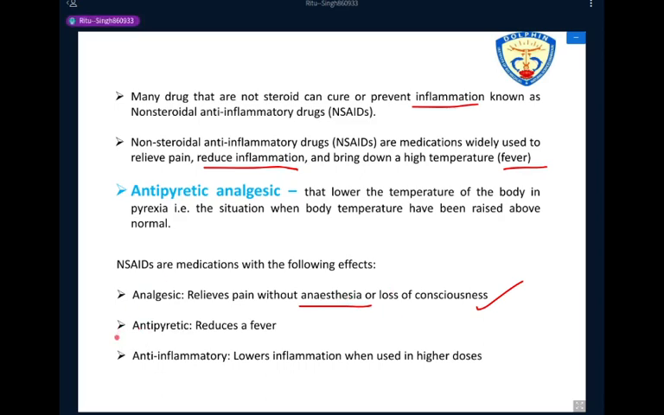The second effect NSAIDs have is antipyretic action, that is, reducing a fever. In a fever condition, the body temperature has been raised above normal, and these drugs act as antipyretics. The next effect NSAIDs have is anti-inflammatory action. These drugs lower inflammation when used in higher doses. When NSAID category drugs are used in higher doses, they are also used as anti-inflammatory drugs.